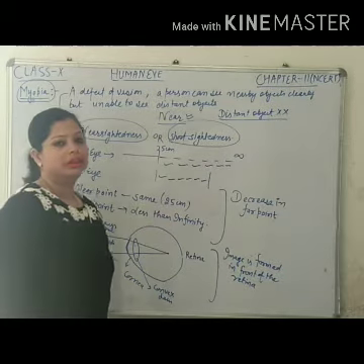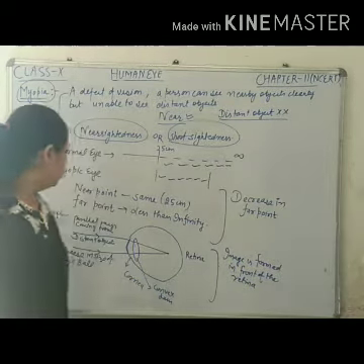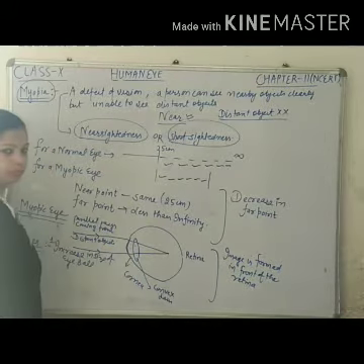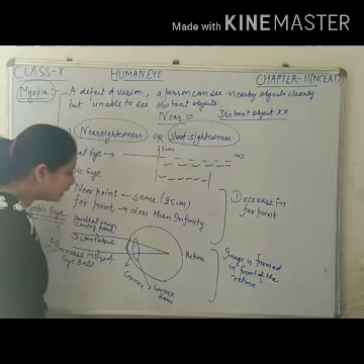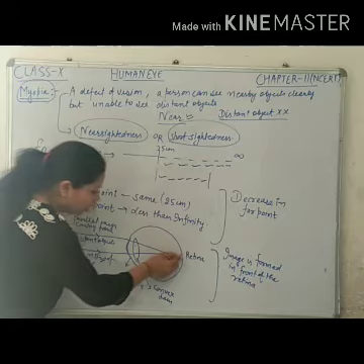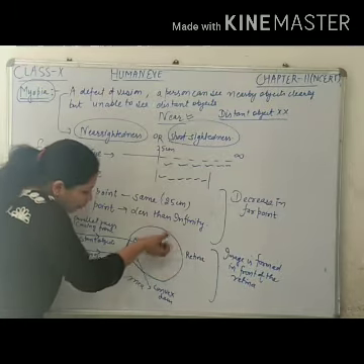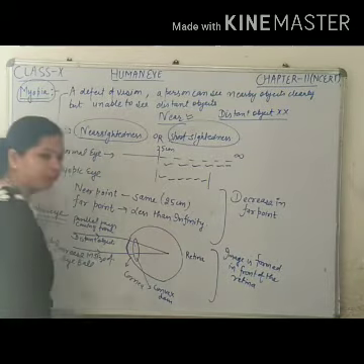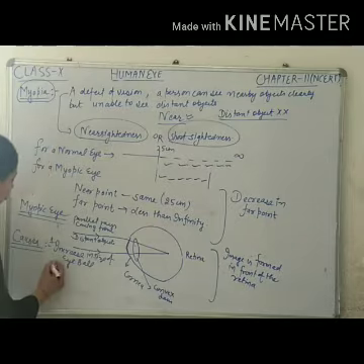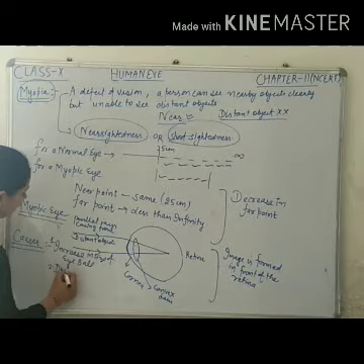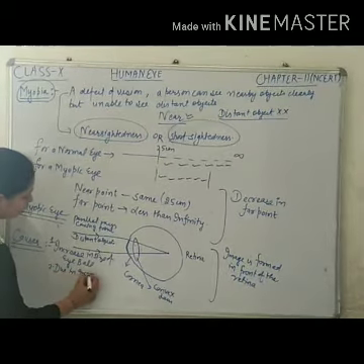Or second cause may be focal length change. The lens has converged the rays not on the retina but before the retina, in front of the retina. Why? Due to increase in converging power.